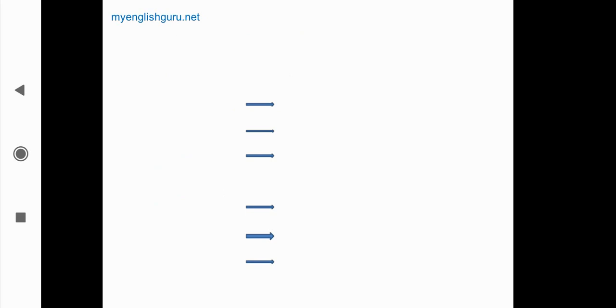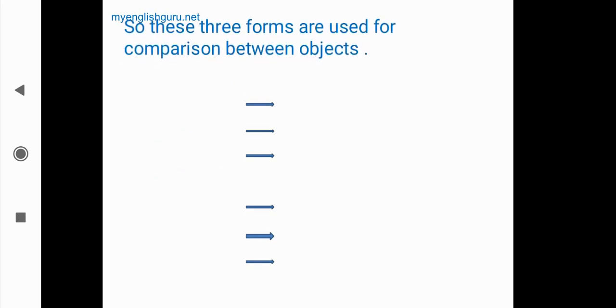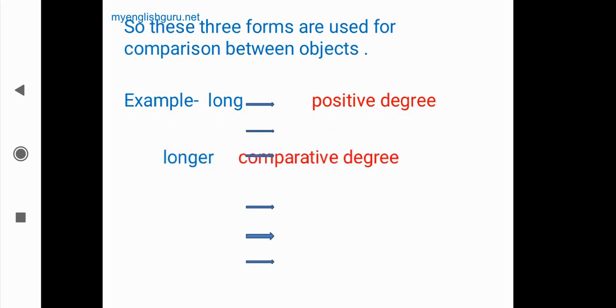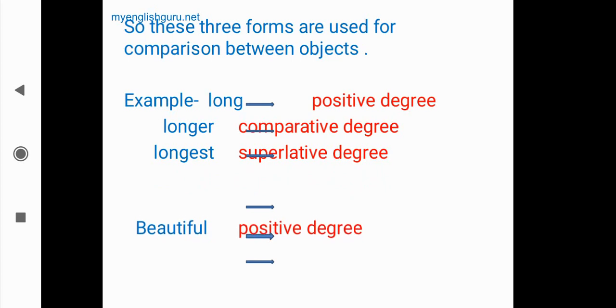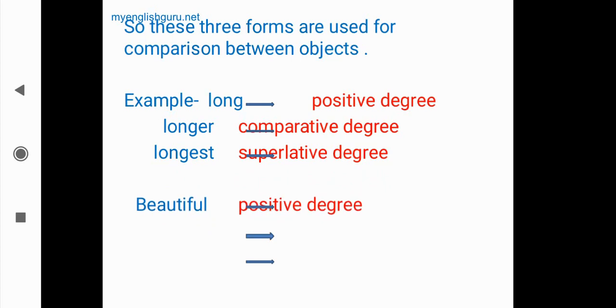Now we'll see, these three forms are used for comparison between objects. Example, long is a positive form or a simple form. Then longer is the comparative degree form, when er is added. Then longest, this is superlative degree, the highest quality. Then beautiful, positive degree or simple form.